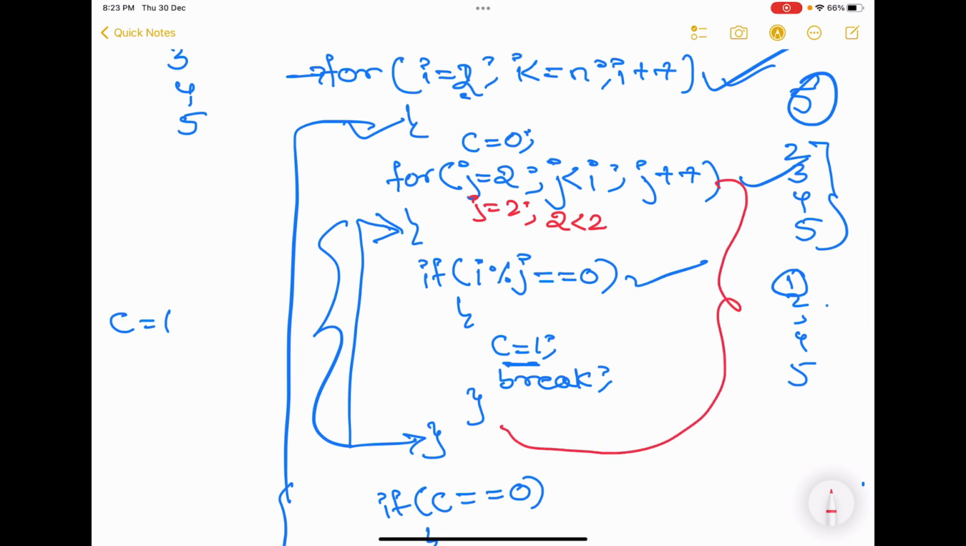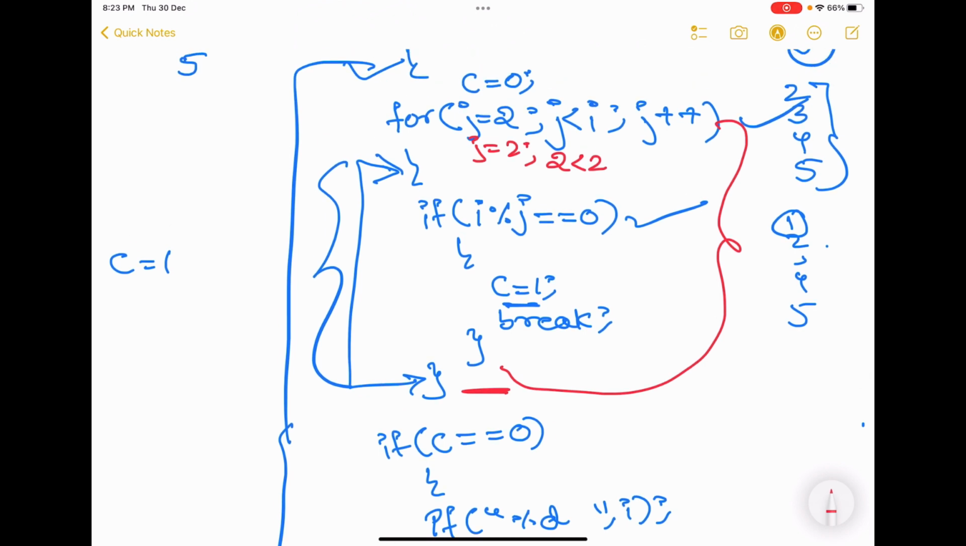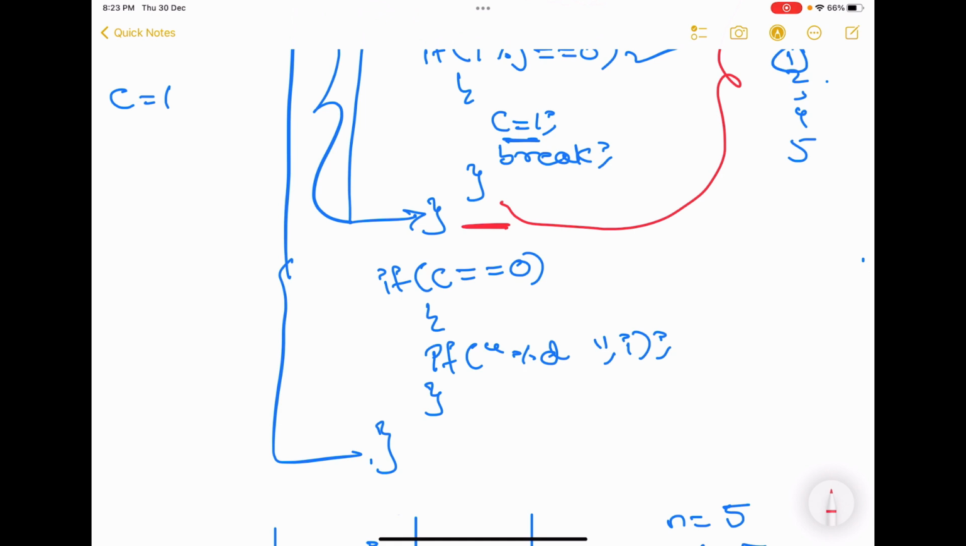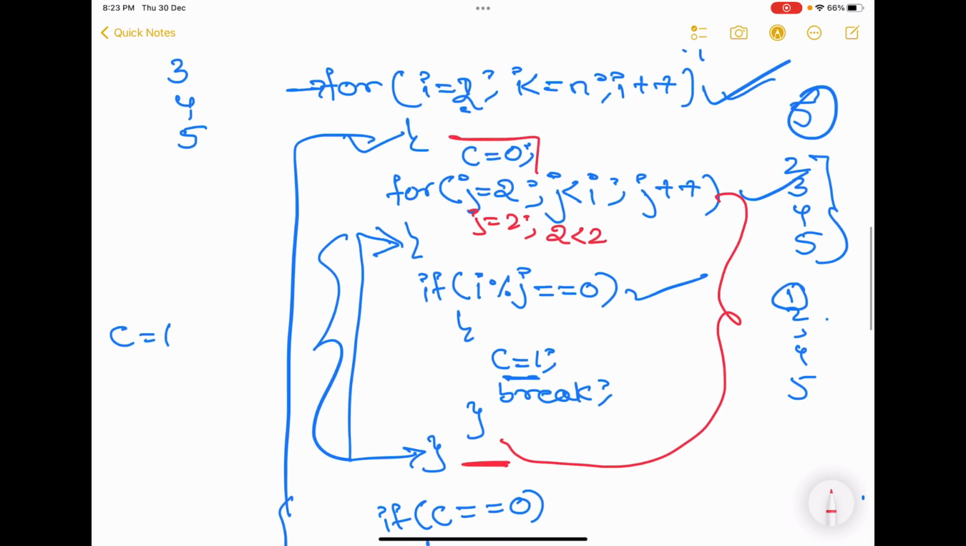We'll directly come here, because J less than 2 is completely false. The second for loop didn't even get executed. Now check here. If C is equal to 0, is C equal to 0? Yes, our C is still equal to 0 because we initialized it.